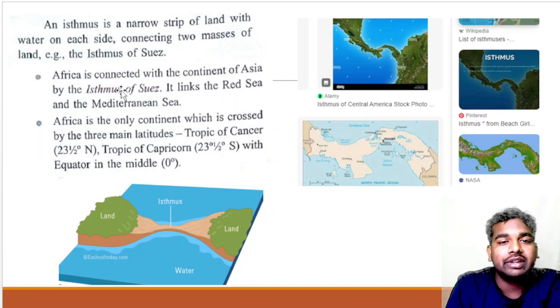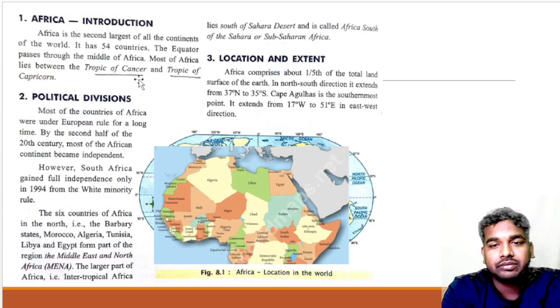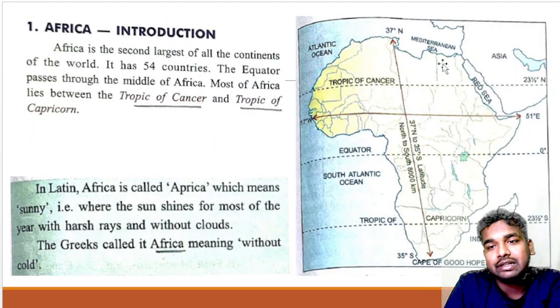Africa is connected with the continent of Asia by the isthmus of Suez. I am talking about this: you will find Asia and Africa, and they are connected by the isthmus of Suez. This is a narrow stretch of land connecting the two land masses. So you can say that the isthmus of Suez connects Asia and Africa.